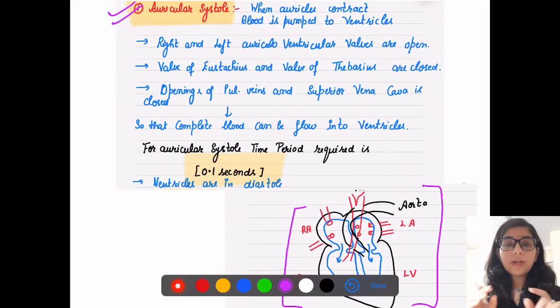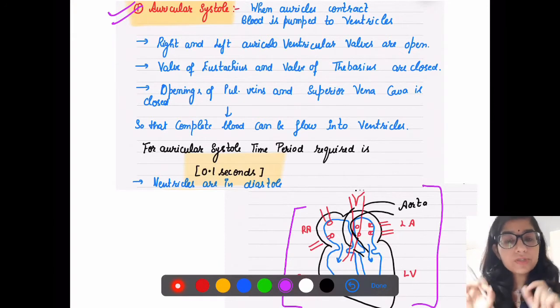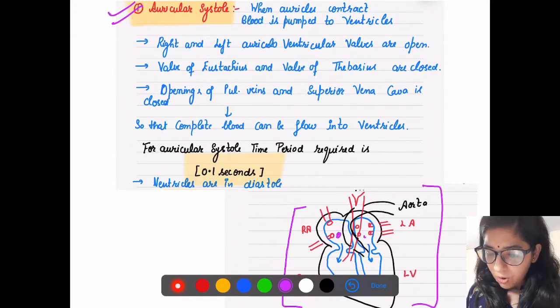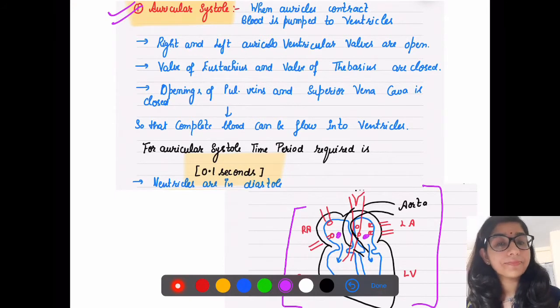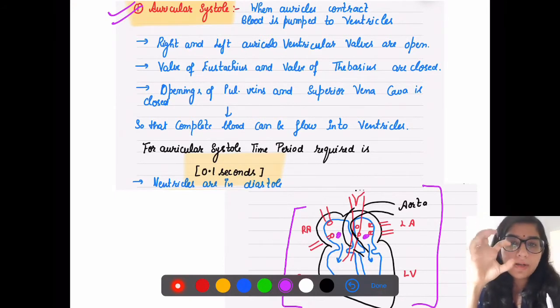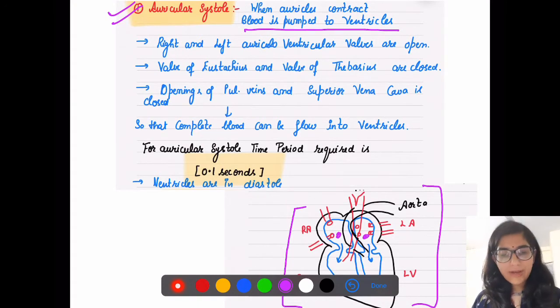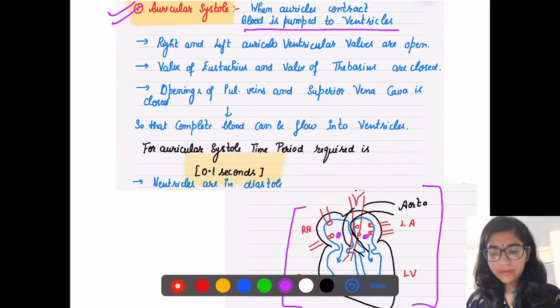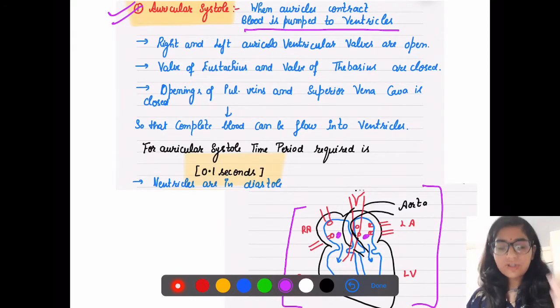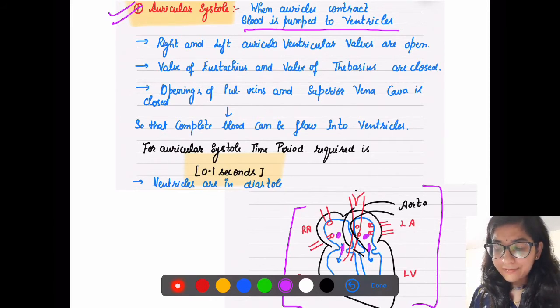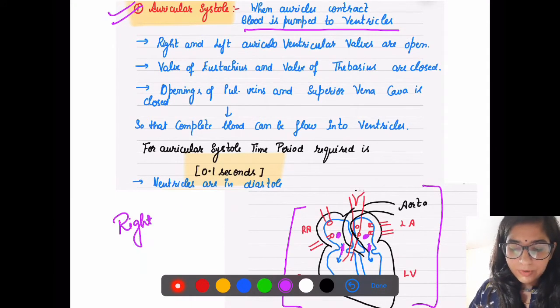So as you can see, now we are talking about auricular systole. Systole means contraction. Now when these auricles contract, they are doing their job, right? They are contracting, the space is getting decreased, they are under pressure, so now the blood will move to the ventricles. Blood is pumped to the ventricles, right and left. Because both auricles are contracting, what are the valves which are present here? The right and left auriculoventricular valves, both right and left.